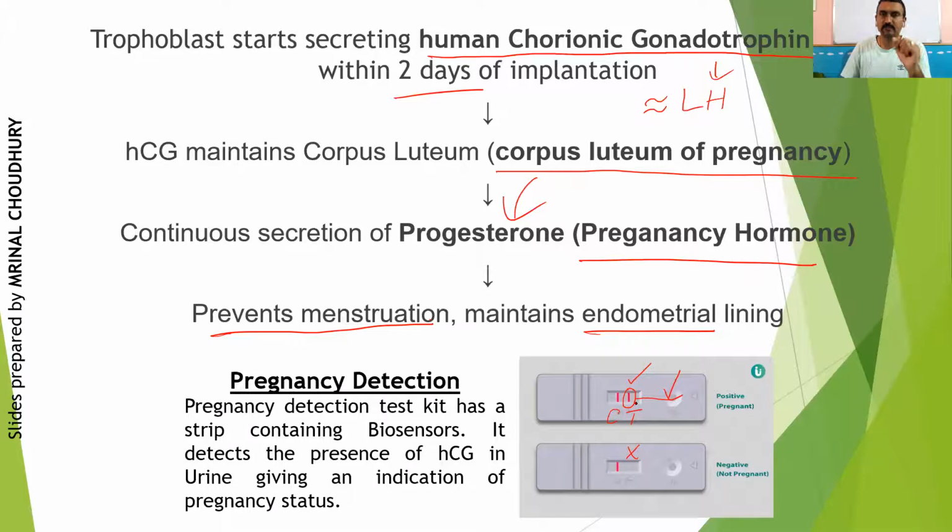If HCG is present, that means the implantation has happened and trophoblastic villi has formed. In fact, it is released or secreted by the placenta, which is formed by trophoblastic villi. Clear? That's why we said that the trophoblastic cells are actually secreting the HCG. And if trophoblast is there, placenta is formed, that means definitely the pregnancy is there. Implantation has happened successfully.